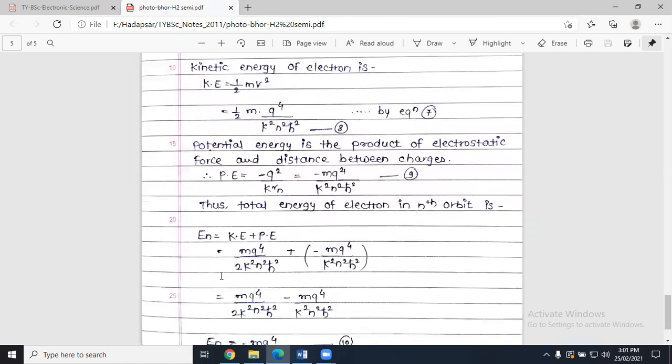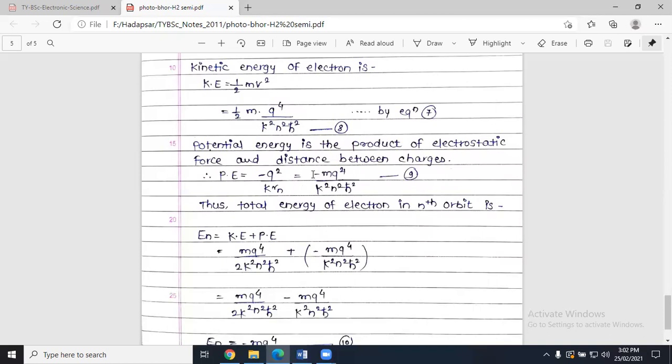And at the very last, what are we going to do? We are going to calculate the total energy. How to calculate total energy? Total energy is nothing but kinetic energy plus potential energy. Okay. So En is equal to kinetic energy plus potential energy. Now this is equation number 8, which represents the kinetic energy. So we are writing this as it is: m q raised to 4 divided by 2 k square n square h cross square, plus, what is this?